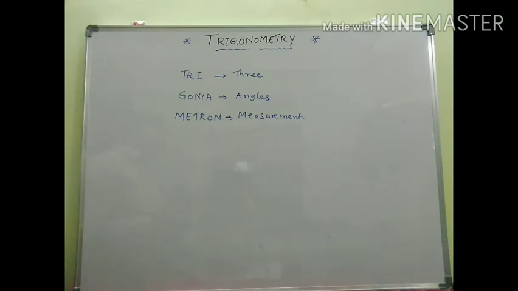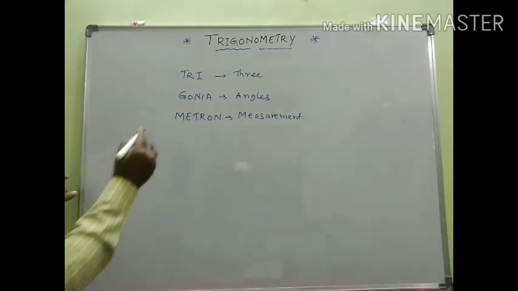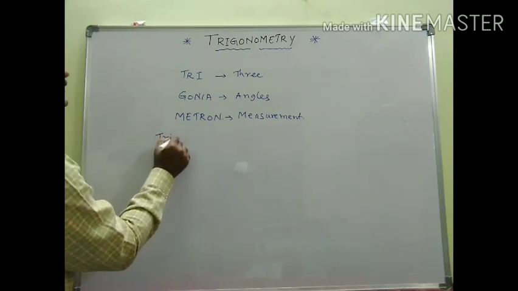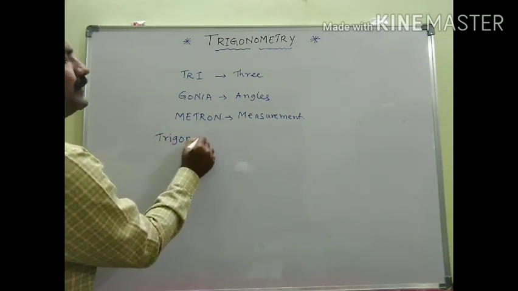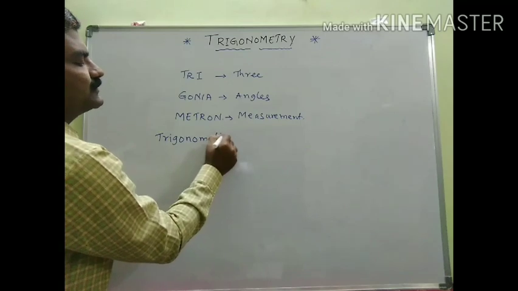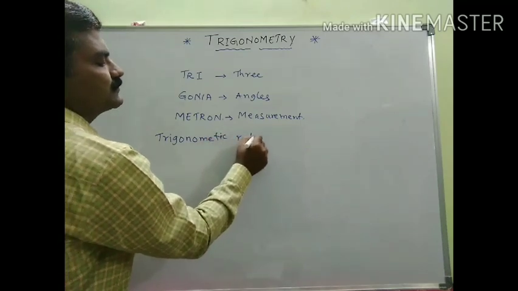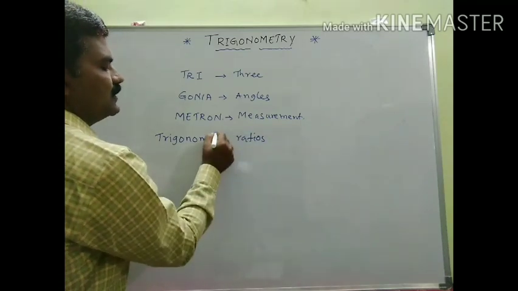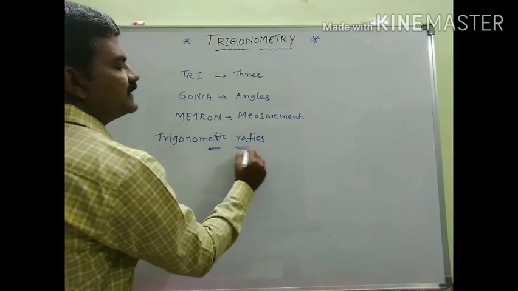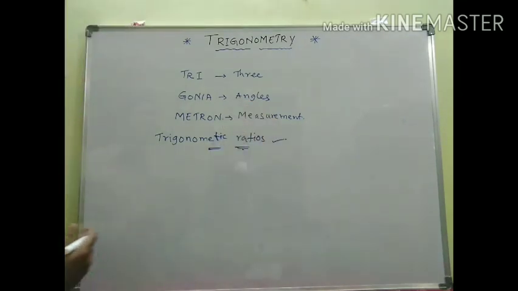Trigonometry is based on certain ratios, which are called trigonometric ratios. So this is the first chapter in trigonometry, chapter number 1, trigonometric ratios.